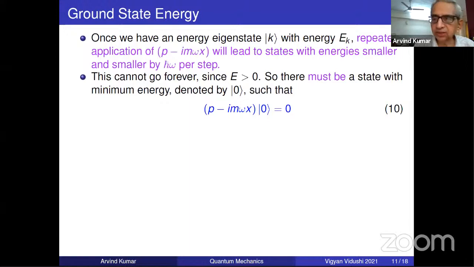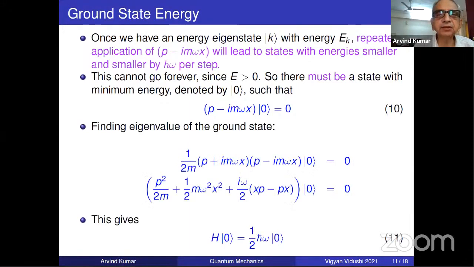So you can see how elegant the logic is. And now, how to find out the energy? Just multiply it by P plus I omega x, times 1 upon 2m. It continues to be zero. Just multiply it out: P square, half m omega square x square, and then use the commutator. Please remember, this is Px and this is Xp. They will not cancel away because Xp is not the same thing as Px.